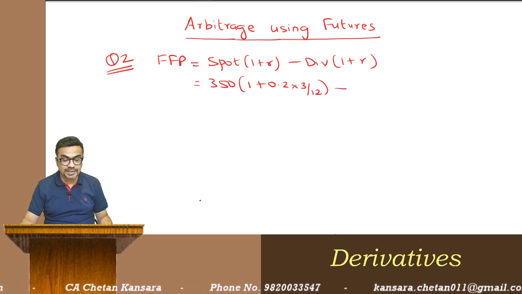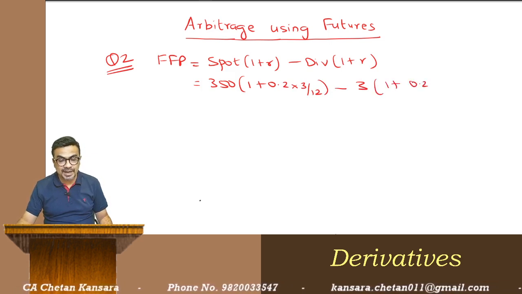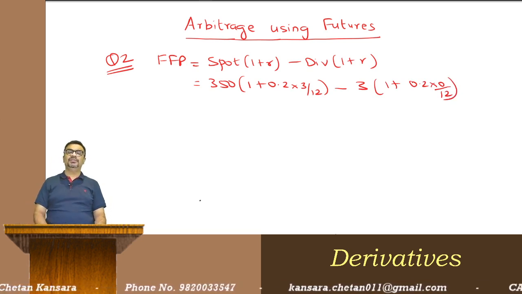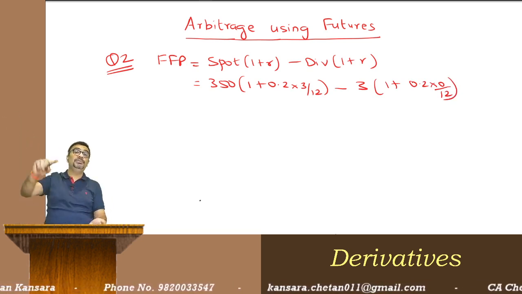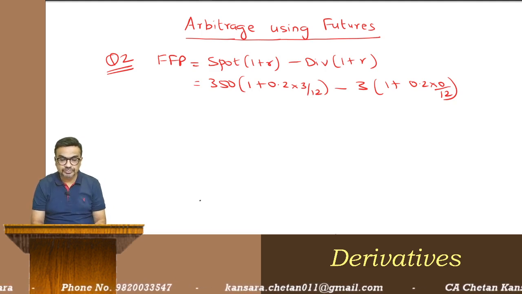Minus how much is dividend? 3 rupees. And what time value do I have to add? No time value. Why? Because I'm assuming that the dividend will be paid on 31st March. It is an assumption.